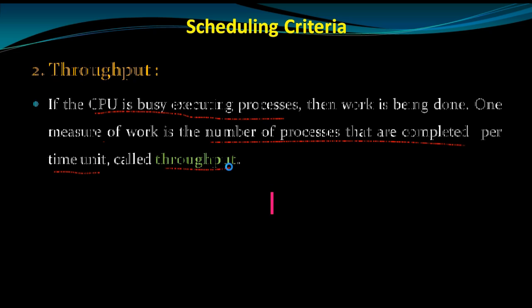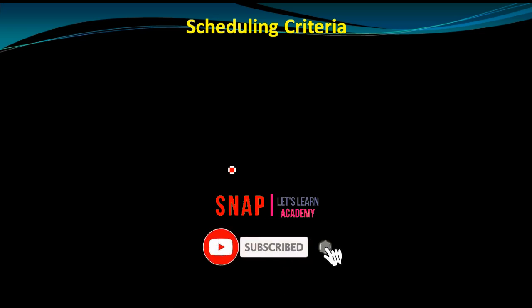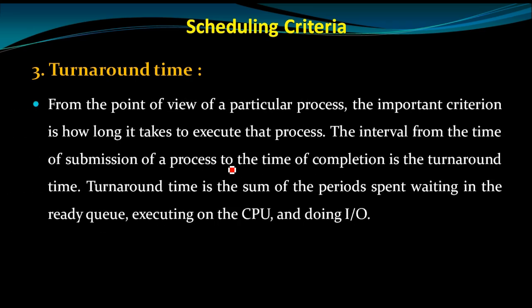The third characteristic for a CPU scheduling algorithm is turnaround time. Turnaround time is from the point of view of a particular process. The important criterion is how long it takes to execute that process.